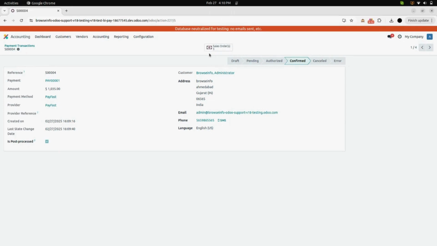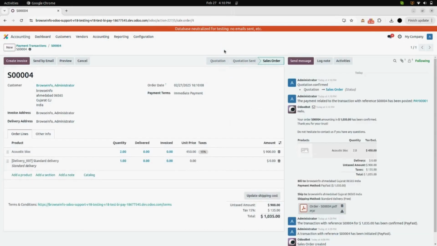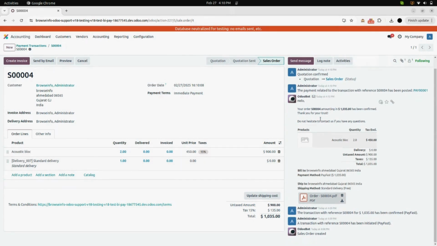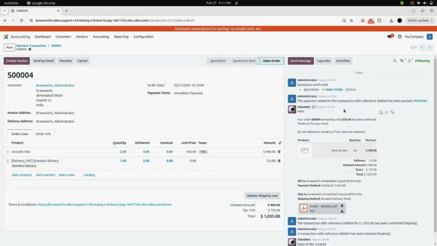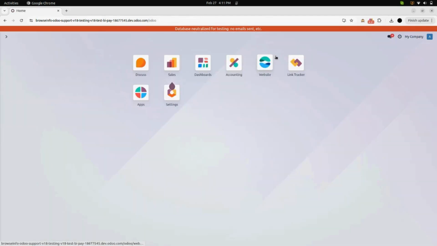Also here you can see a sale order button. When you click on that, a sale order for that transaction will pop up. Here you can see the sale order number, the products, and in the log history you can see how this payment is done and through which payment provider the payment is done.